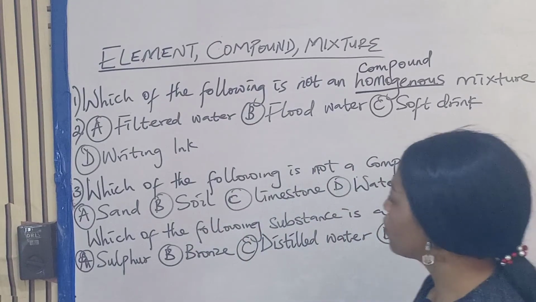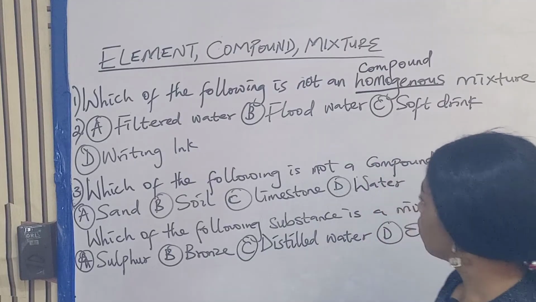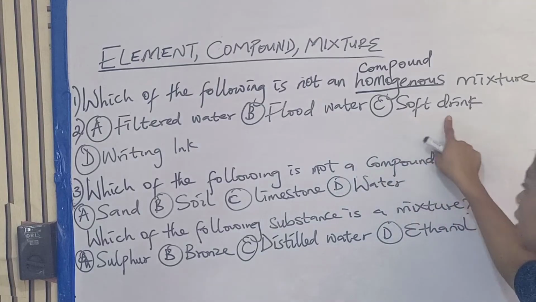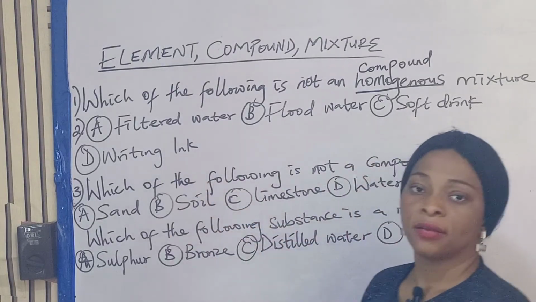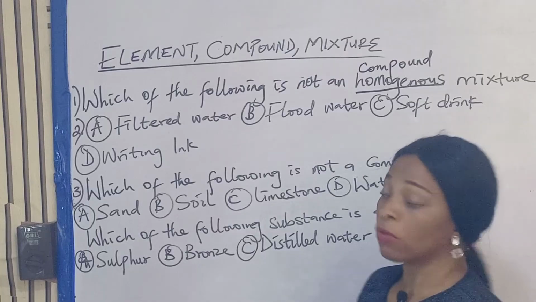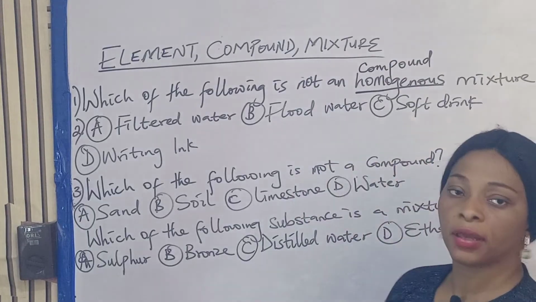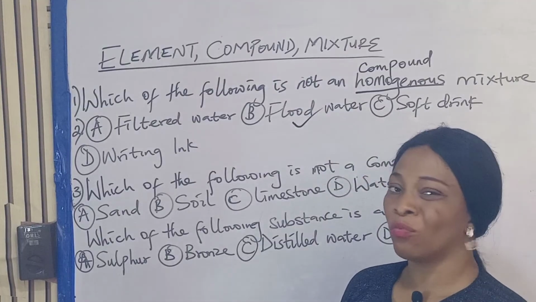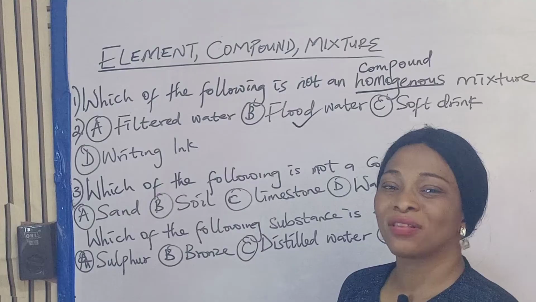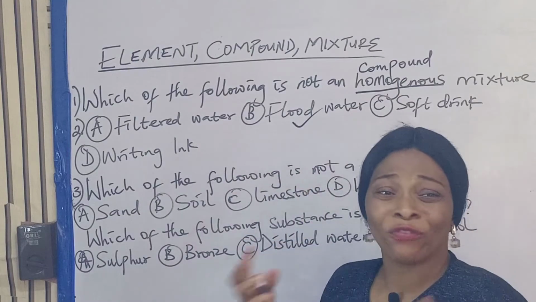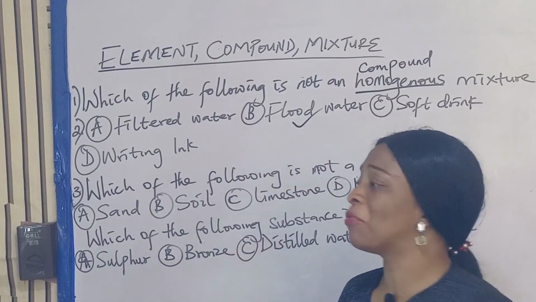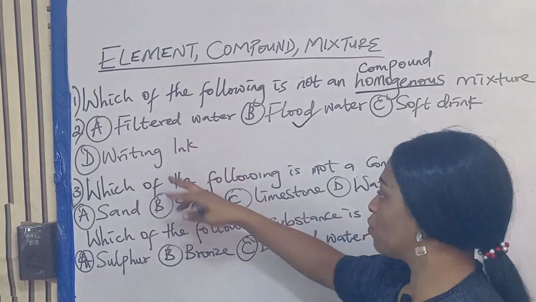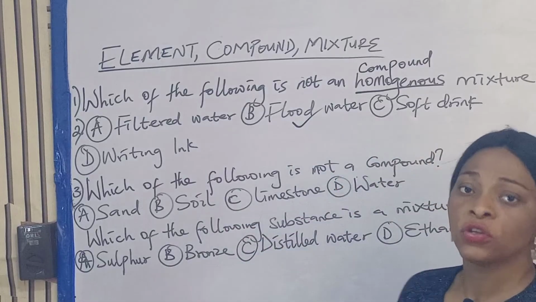Okay, so filtered water, flooded water, soft drink, writing ink. Which one is not homogeneous here? The answer is flooded water. Flooded water is not homogeneous. Flooded water is heterogeneous. It has a lot of things in it. You see people's dustbin, people's refuse, all manner of things in flood. But you don't see that in filtered water, in writing ink, or in soft drink.